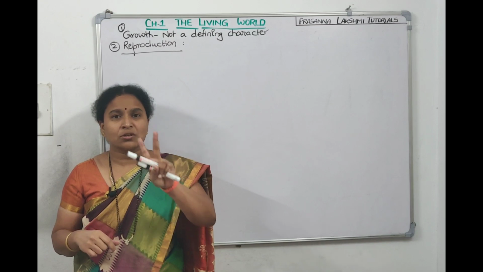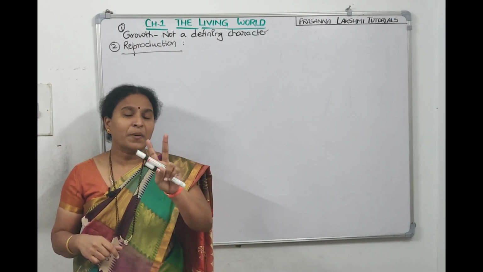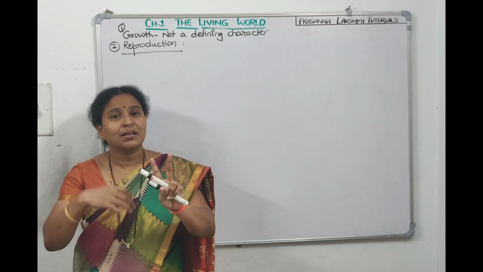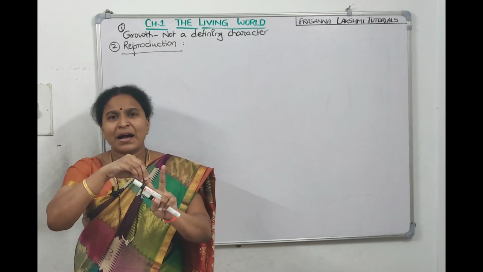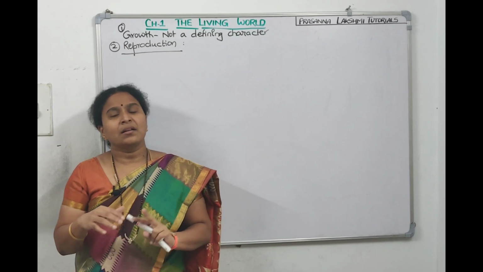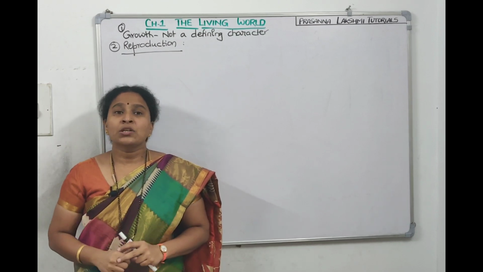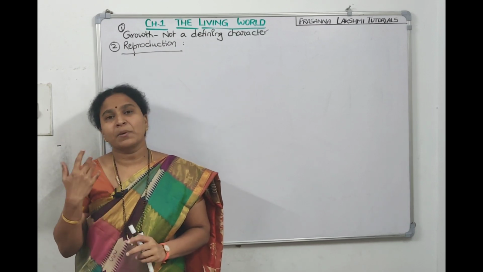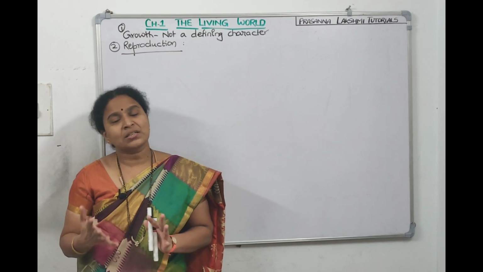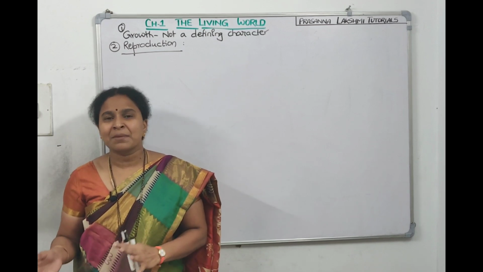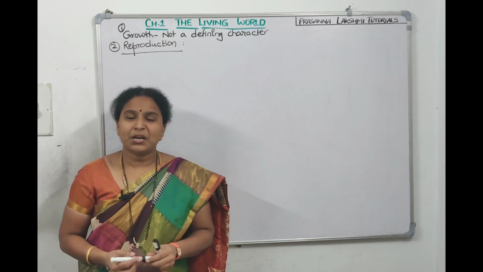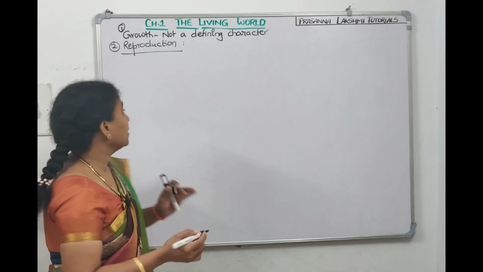But in sexual reproduction, two parents are there. From these two parents, by the fusion of the gametes, the young one, the embryo, will come. So they will not completely resemble the father or the mother. They show recombinations, we'll discuss. So we can tell that organisms reproduce by two methods, asexual reproduction and sexual reproduction. Asexual mode of reproduction is exhibited by primitive organisms. Sexual mode of reproduction is exhibited by advanced multicellular plants and animals.